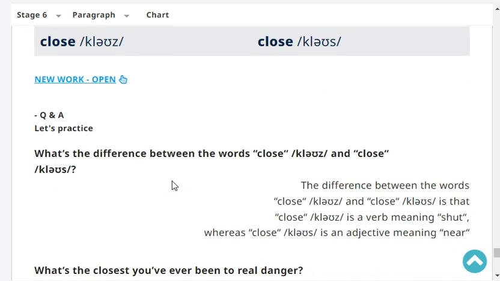What's the difference between the words close and close? The difference between the words close and close is that close is a verb meaning shut, as in close the shop, whereas close is an adjective meaning near.